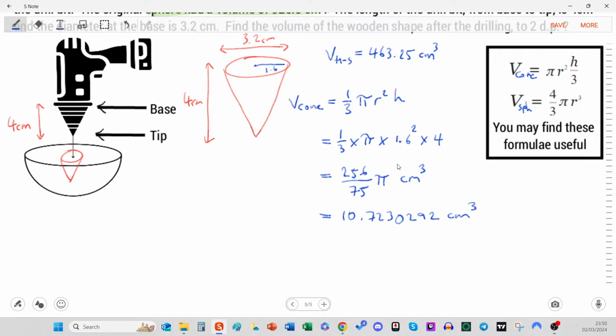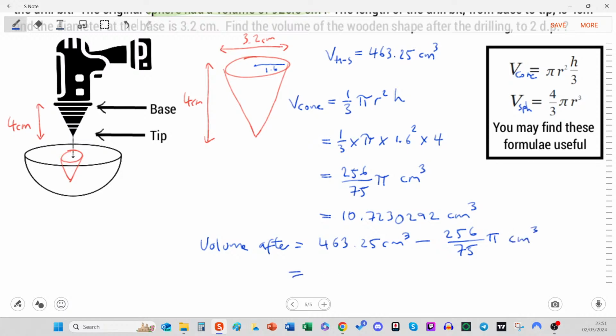So what we're going to do, say the volume after is going to be the volume that we have currently, 463.25 centimeters cubed, subtract what we have up there in perfection form, centimeters cubed.